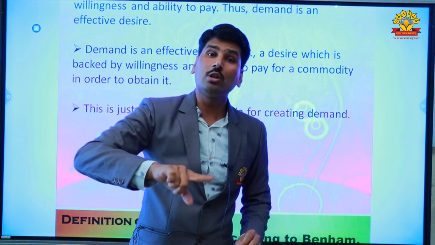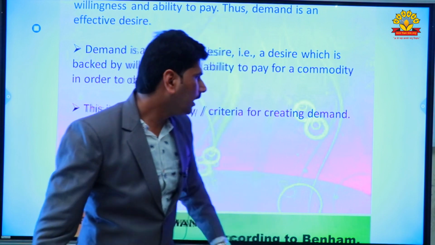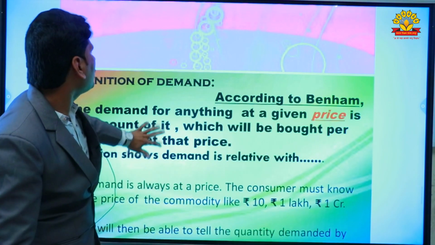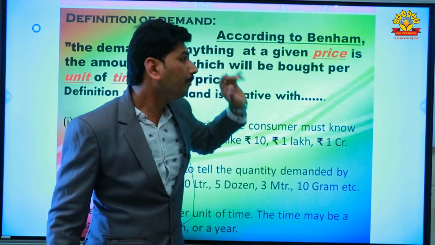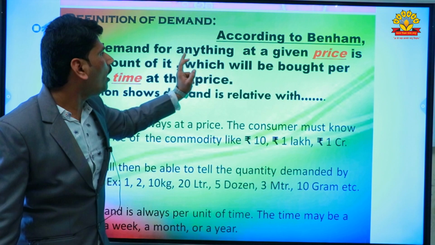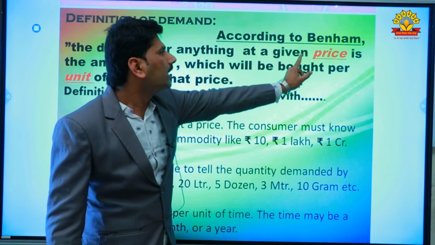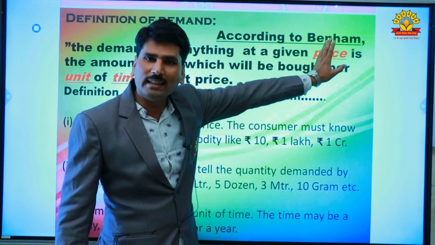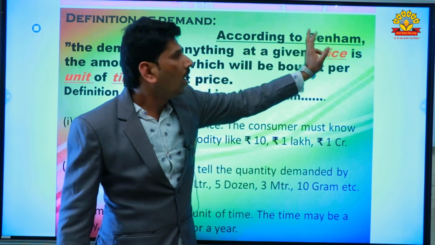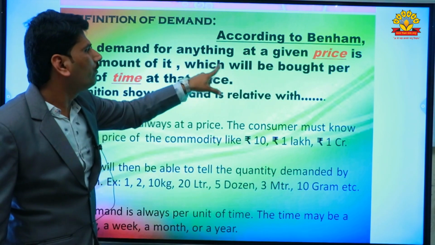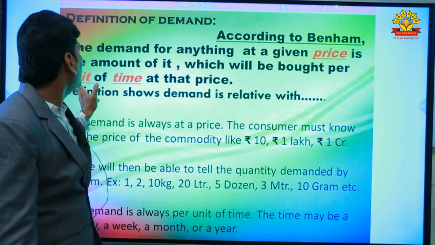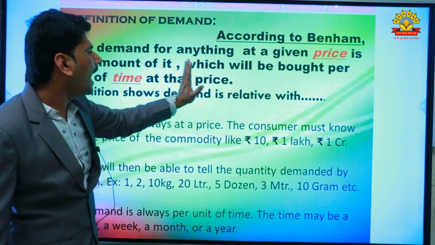But the definition has another meaning. Let me explain the definition given by Benham. According to Benham, the demand for anything at a given price is the amount of it which will be bought per unit of time at that price.